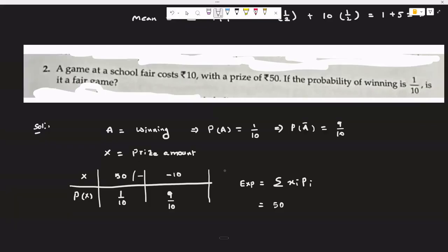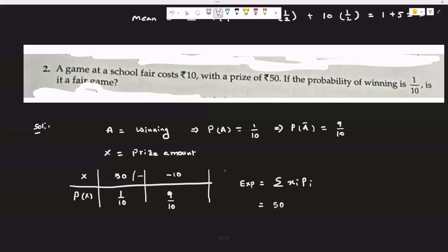X is the prize amount. Very easy, this is mathematical language. Whatever the requirement is, that will always be treated as capital X, and for the probability you can use events like A, B, C, whatever.